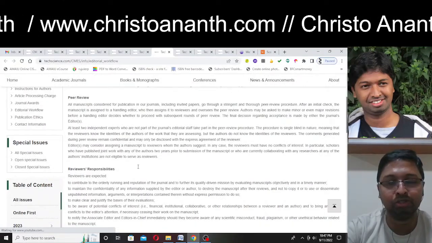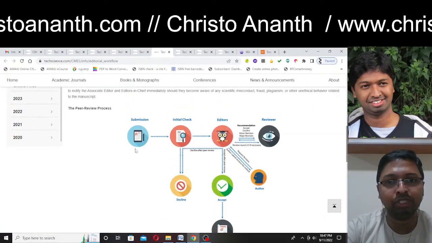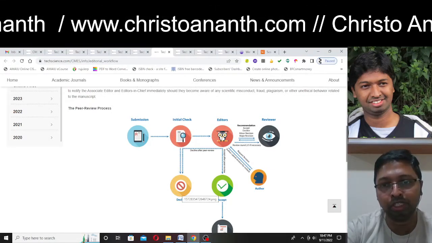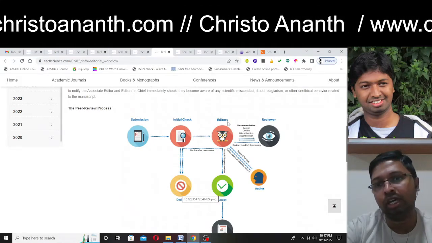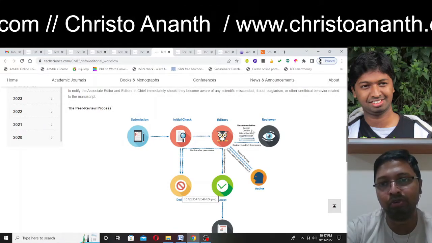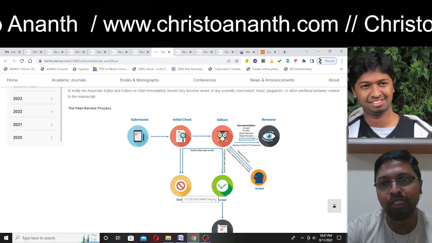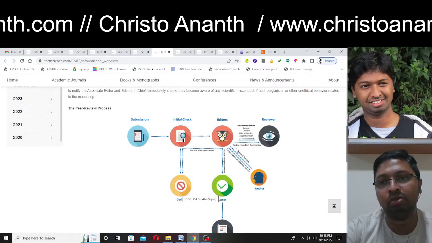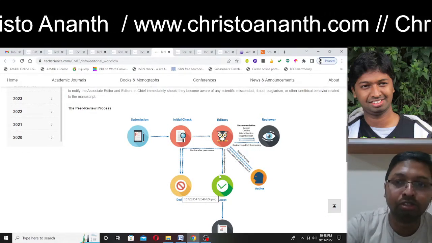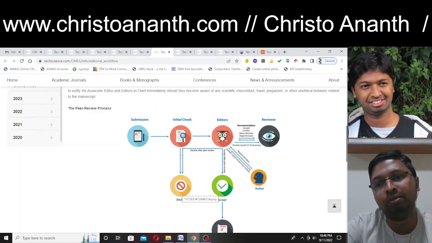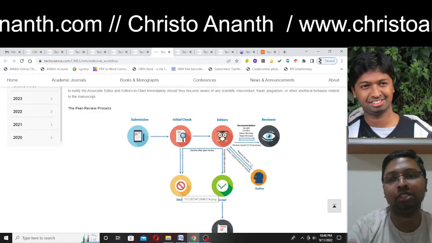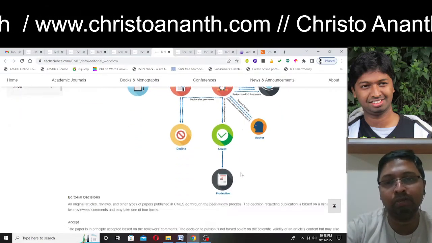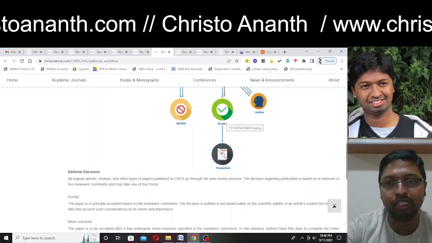Let us go straight into the diagram. So here we submit the paper and go for the initial check. Straight away it can be declined, or it can go to the editor and after that be declined. Then it goes to the reviewer. There are four outcomes: accept, decline, minor revision, and major revision. After review round 2 or maybe 3 rounds, rejection can still apply, or if it is a minor revision, they can request the revision, and after the corresponding revision it will go with accept, and then it goes to production.